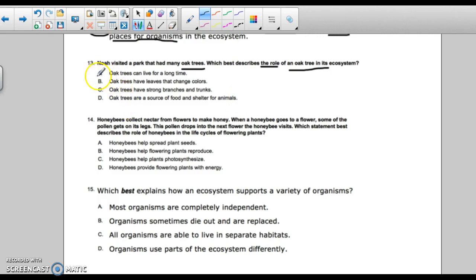Well, I think living for a long time is something that they do. I don't necessarily think that this is their role. I don't think having leaves that change colors is its role. It might be something that happens, but it's not its role. Having strong branches and trunks, that is just a description of an oak tree. Source of food, source of shelter, absolutely you could put that down as its niche or its role in the ecosystem. D is your best answer for number 13.